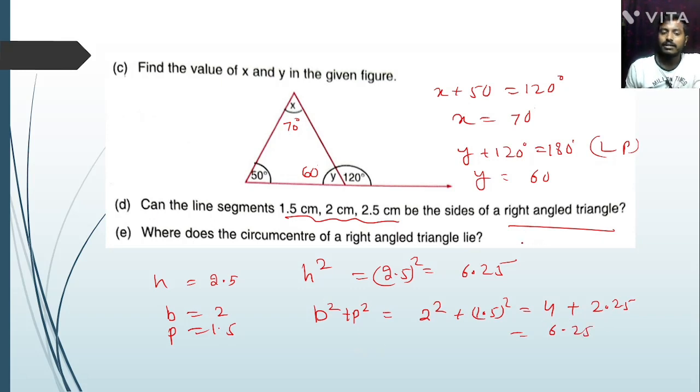Where does the circumcenter of a right angle triangle lie? Okay, this is a right angle triangle. Circumcenter means perpendicular bisector of the sides. This is perpendicular bisector. Yes or no? So at the point at the right angle. Okay, vertex of the right angle. Next question.